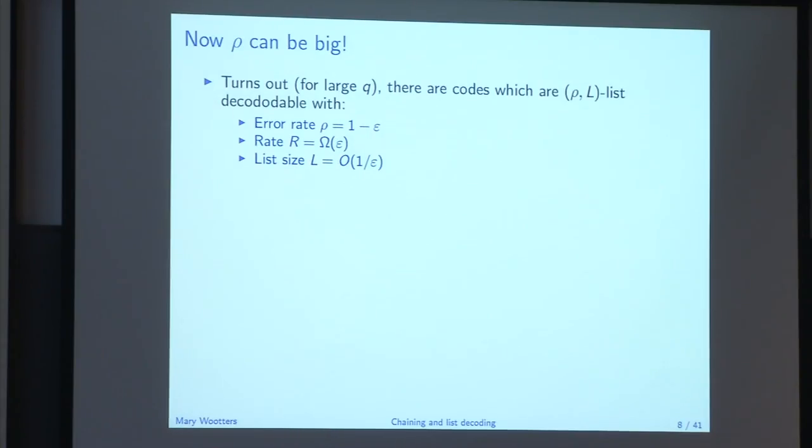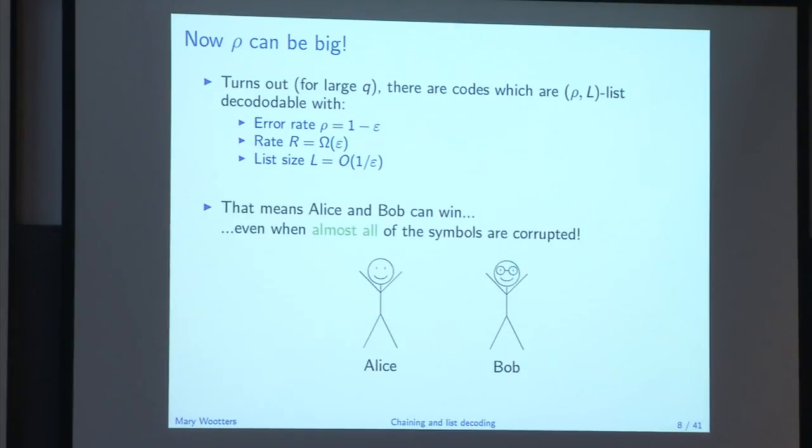And it turns out, which is really cool in coding theory, that if Alice and Bob are allowed to use this notion of decoding, if Bob's allowed to return a short list instead of a unique message, they can actually get away with a lot of error. So over large alphabets, the adversary could corrupt a 1 minus epsilon fraction of the symbols, almost all the symbols. And Alice and Bob can still do pretty well, meaning that they have a constant rate code, only constant overhead in communication, and their list size is only constant. It's like 1 over epsilon. Okay, so even if almost all the symbols are corrupted, sort of up to constants, they can still basically solve this problem, which is pretty cool. Okay, so this is good news for Alice and Bob. It makes them very happy, as pictured here.